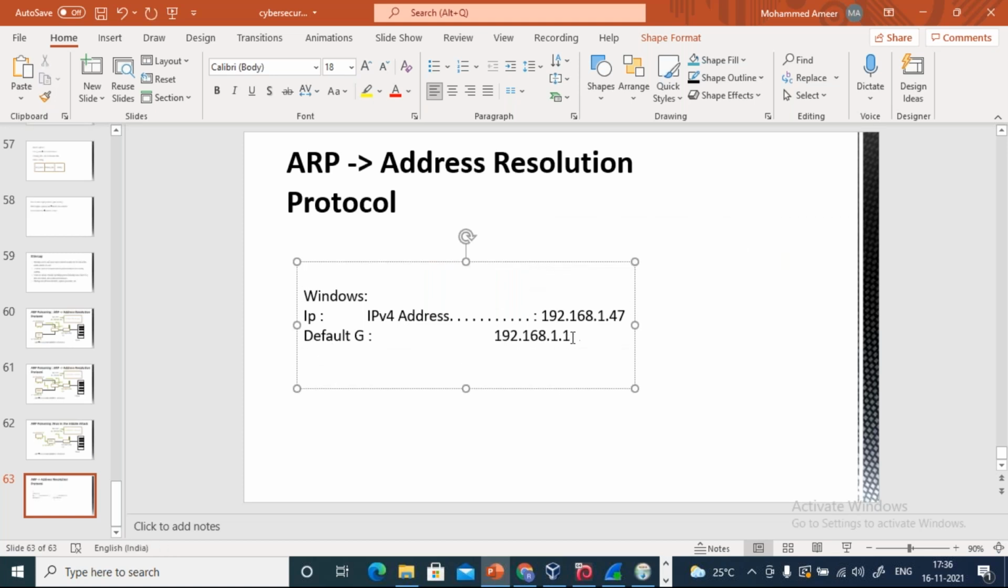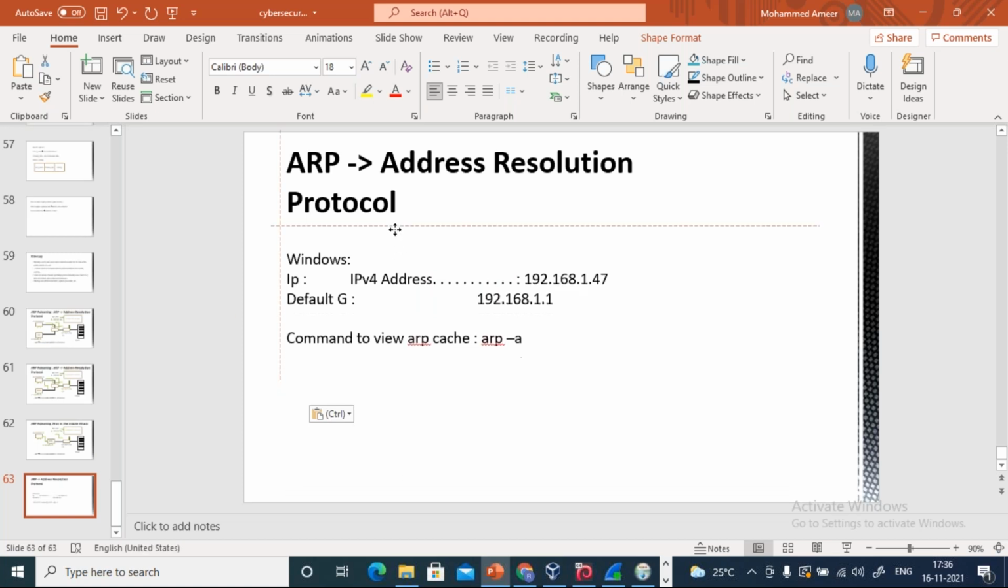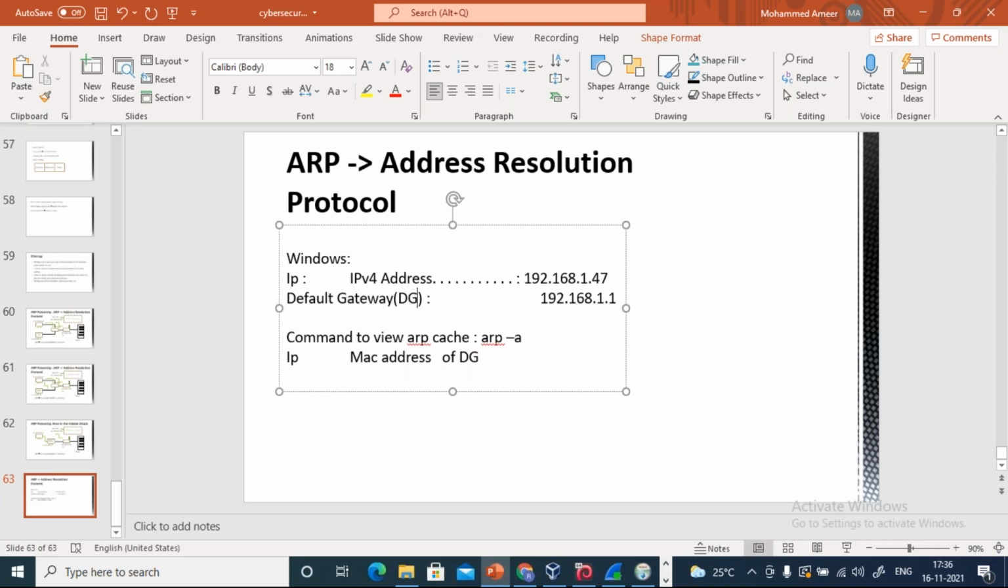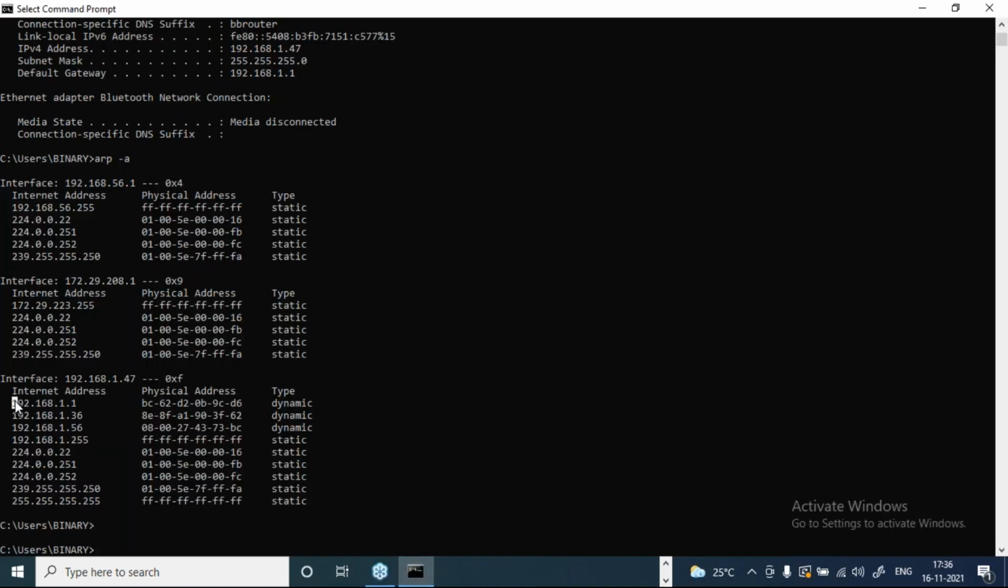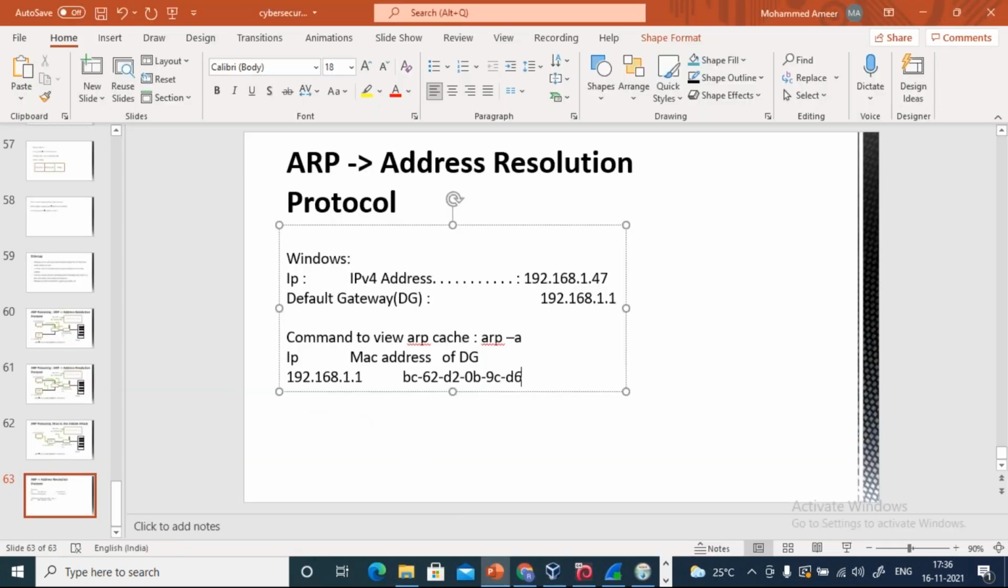Now, when we open this particular command in Windows, what did we get? We will know the IP address and the MAC address of our gateway, of default gateway. DG stands for default gateway. Okay. Let me write here as DG so that you don't get confused. This is in Windows. Okay.